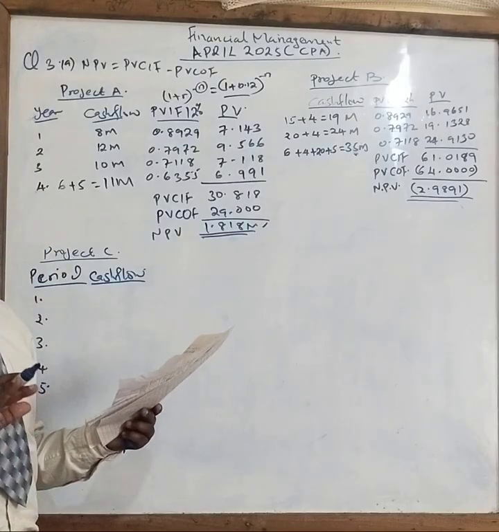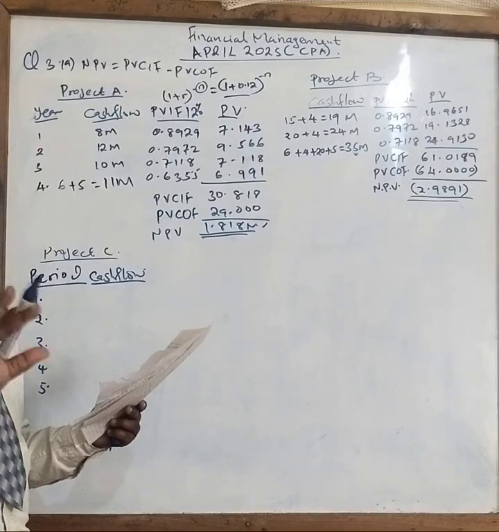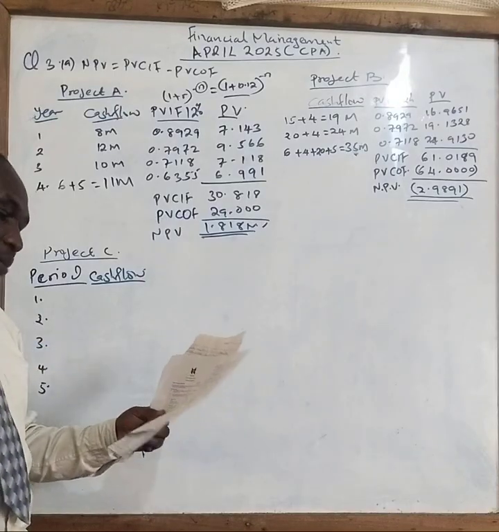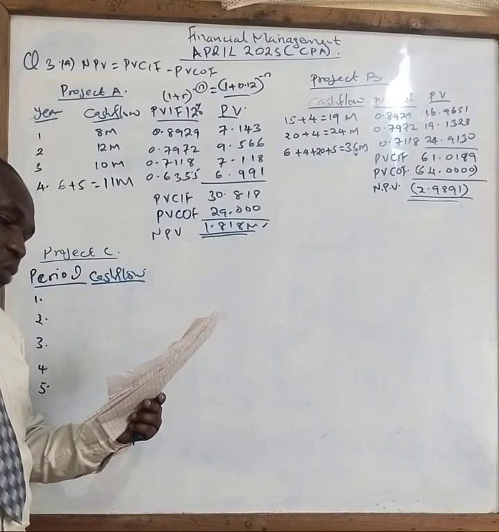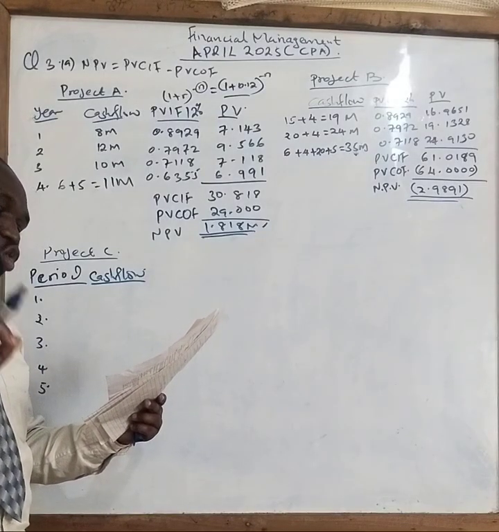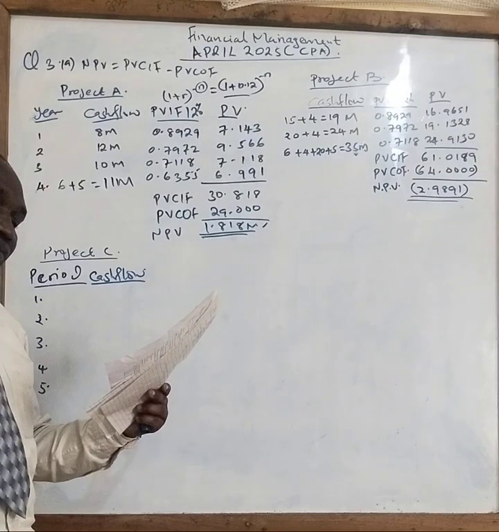So what will be the total cash outflow? 50 million plus 15 million, that is 65 million cash outflow. But there is information being given there: that investment in working capital would be increased to 21 million at the end of the first year.